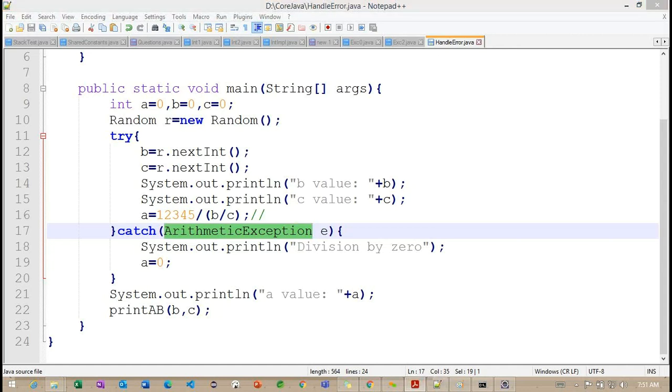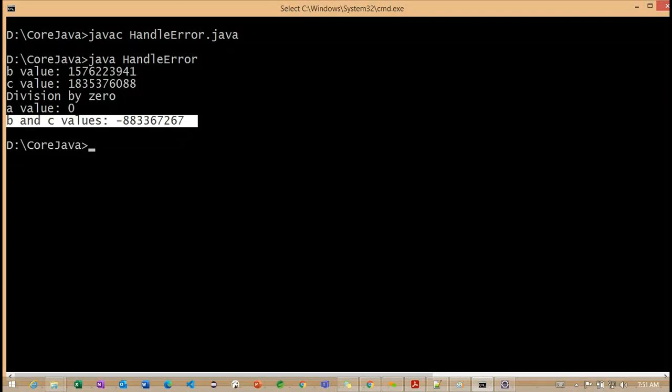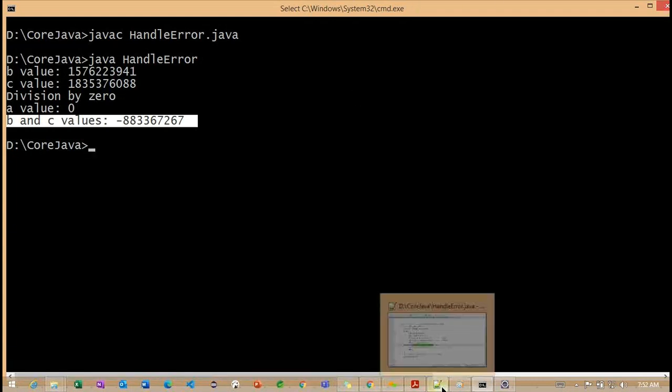Yes, in the output, can you go to the output console? Okay. Yes, if you see B and C values are long, but when you're adding B plus C, why is it returning a negative value? Because your code is B plus C for that method.